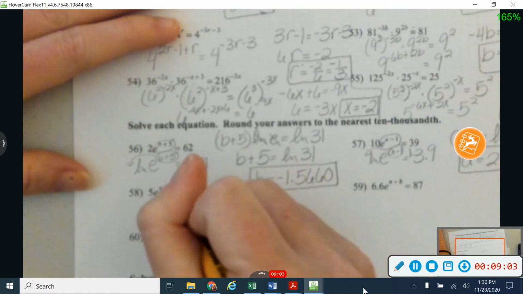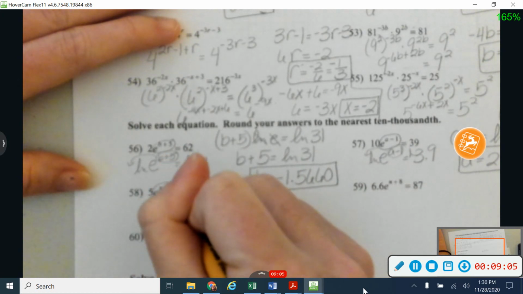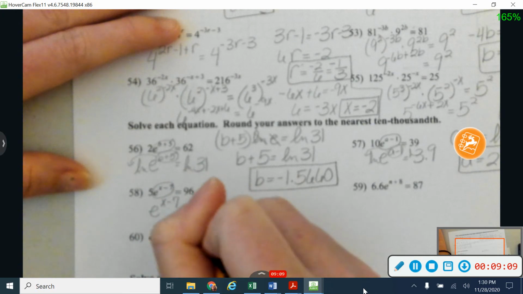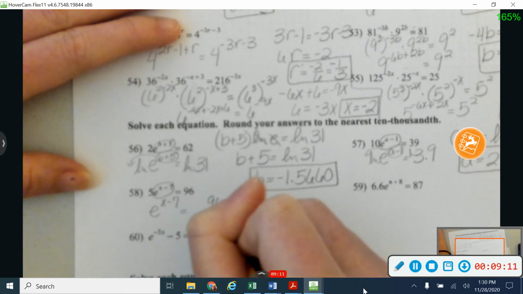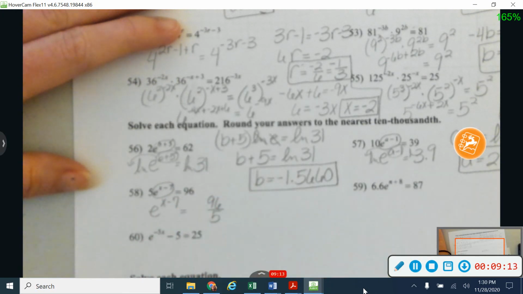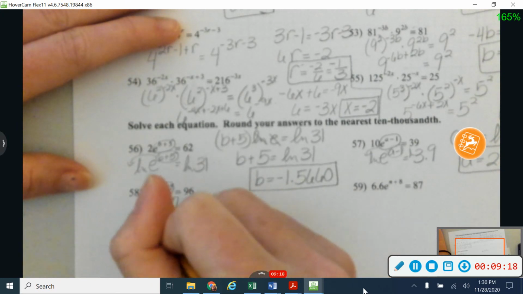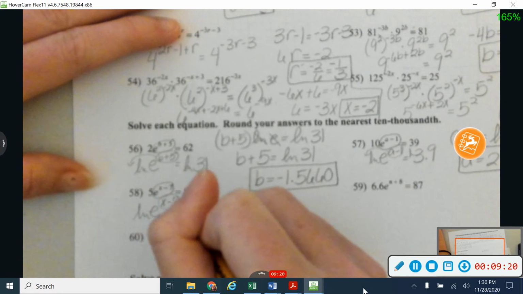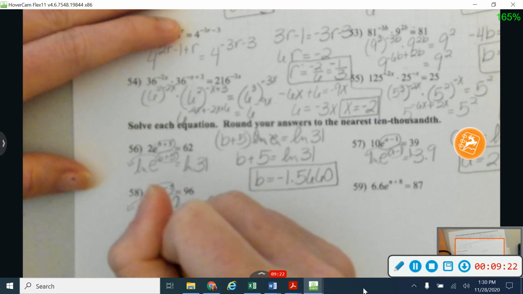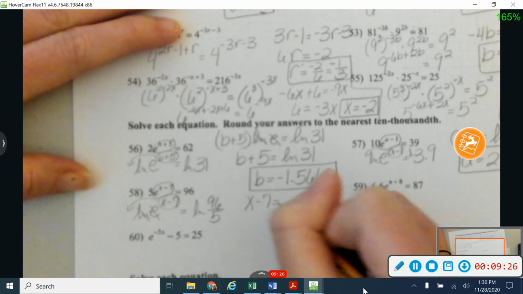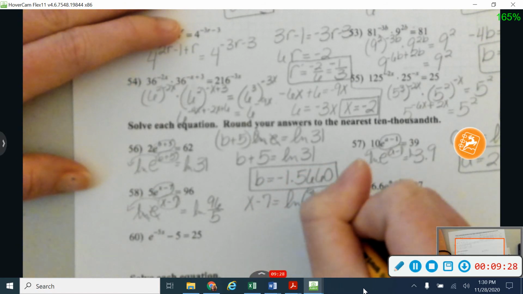Okay, 58, I'm going to get my exponential by itself. This time it doesn't divide in nicely, so I'm going to leave this first as just 96 divided by 5, and I'll deal with that in my calculator in just a few minutes. And again, take the natural log of both sides, bring that exponent down to the front, let my natural log and e cancel out. It's going to give me that x minus 7 is equal to the natural log of